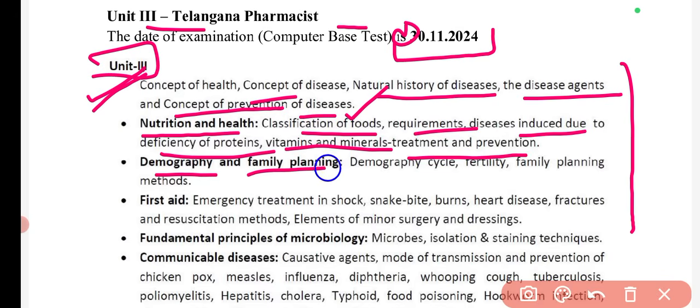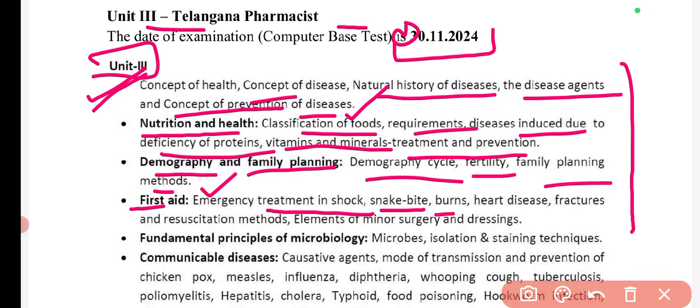Then there is demography and family planning: demography cycle, fertility, family planning, and different methods. Then first aid, with emergency treatment for shock, snake bite, wounds, heart disease, fractures, resuscitation methods, elements of minor surgery, and dressings.